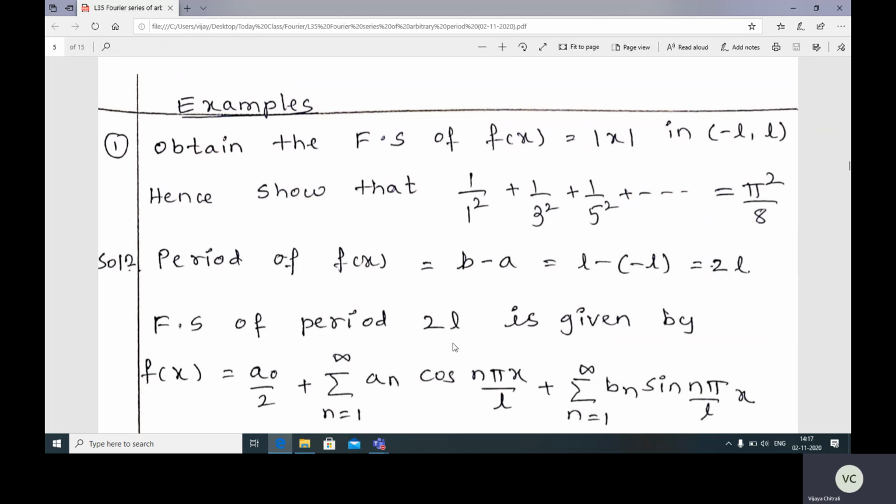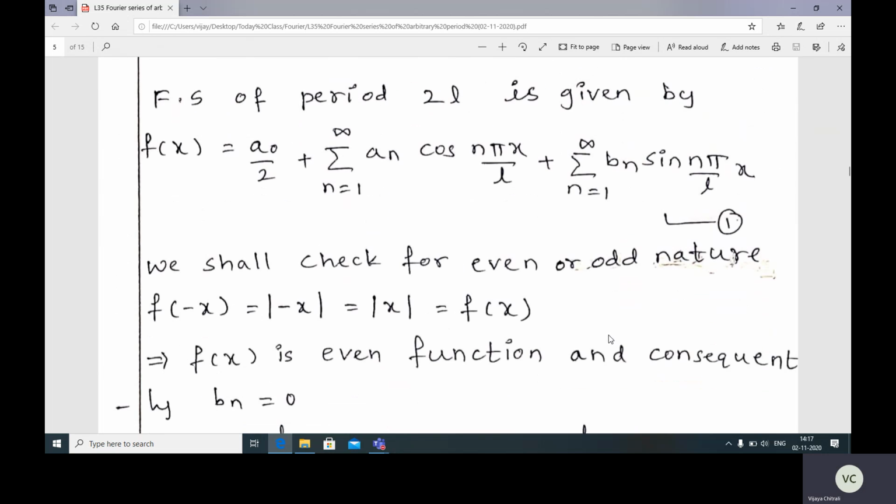No need to find the value of L, because this interval is already in terms of L, that is minus L to L. Fourier series of period 2L is given by f(x) equal to a0 by 2 plus summation n equal to 1 to infinity an cos(nπx/L) plus summation n equal to 1 to infinity bn sin(nπx/L).